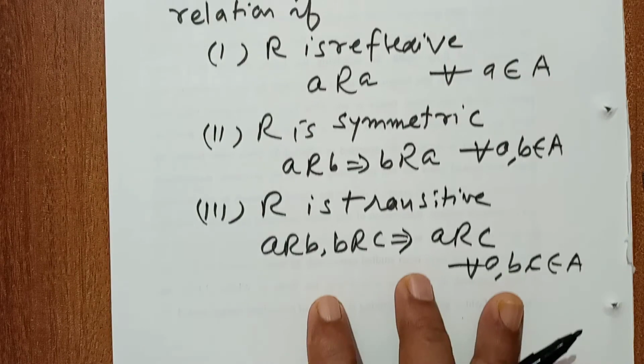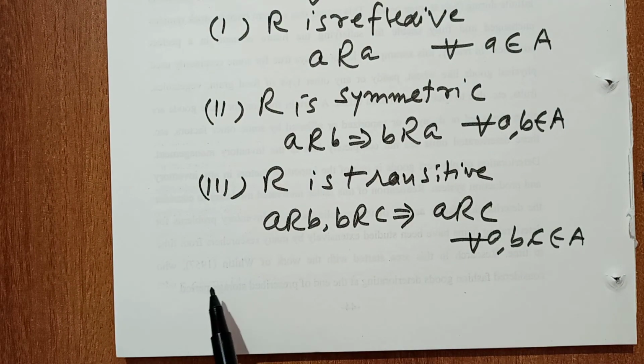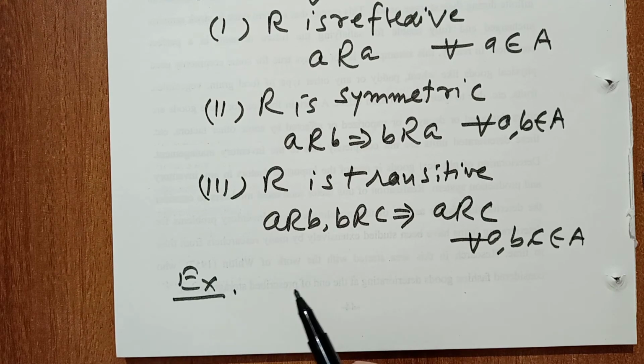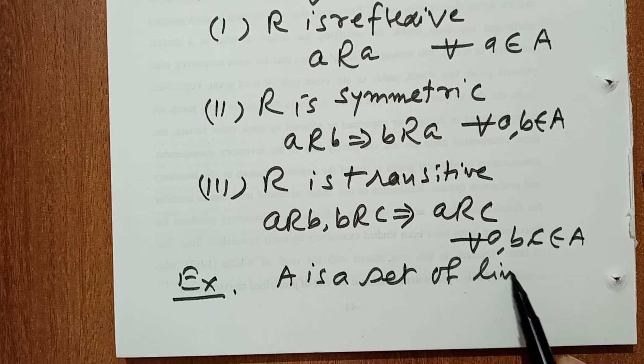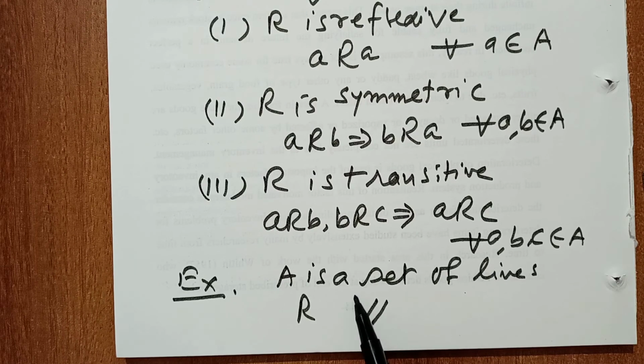Okay, for example, very easy examples. There are so many examples. One example we have discussed before. Suppose A is a set of lines, many lines L1, L2, L3 and so on, and relation is parallel to, meaning L1 is parallel to L2 or L2 is parallel to L3. So what is the relation? The relation is parallel to. So this is an equivalence relation.